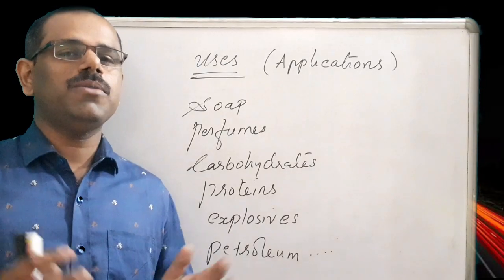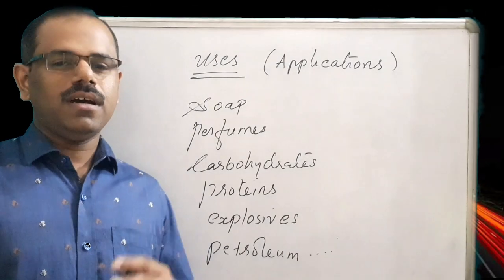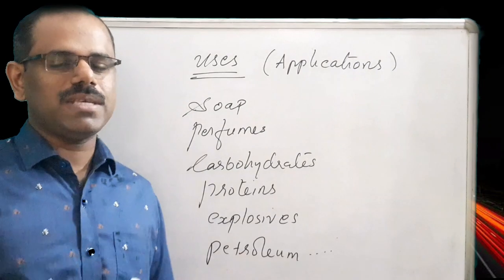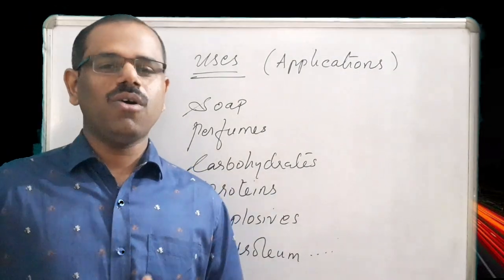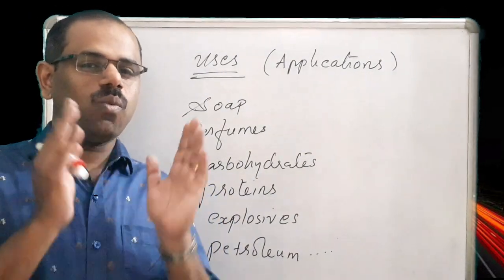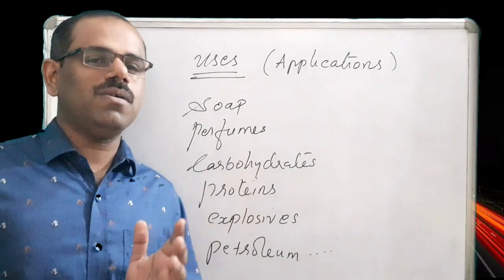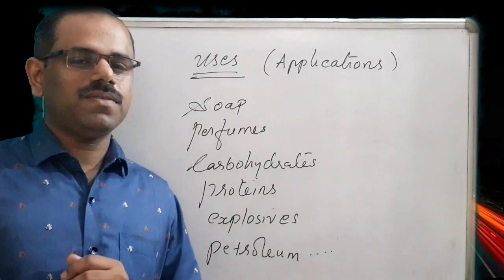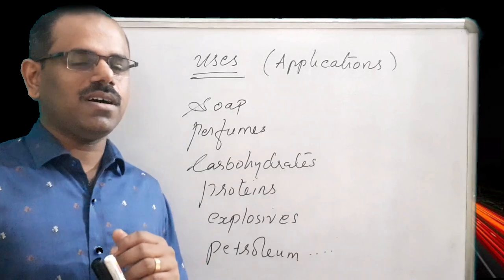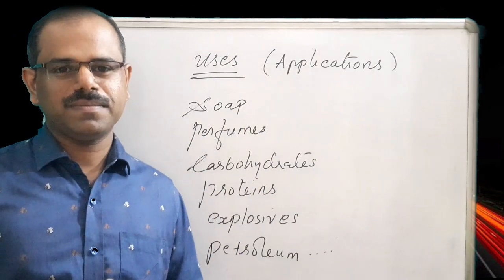In agriculture, from insecticides and pesticides to urea, such a wide variety of compounds are made using the applications of organic chemistry.